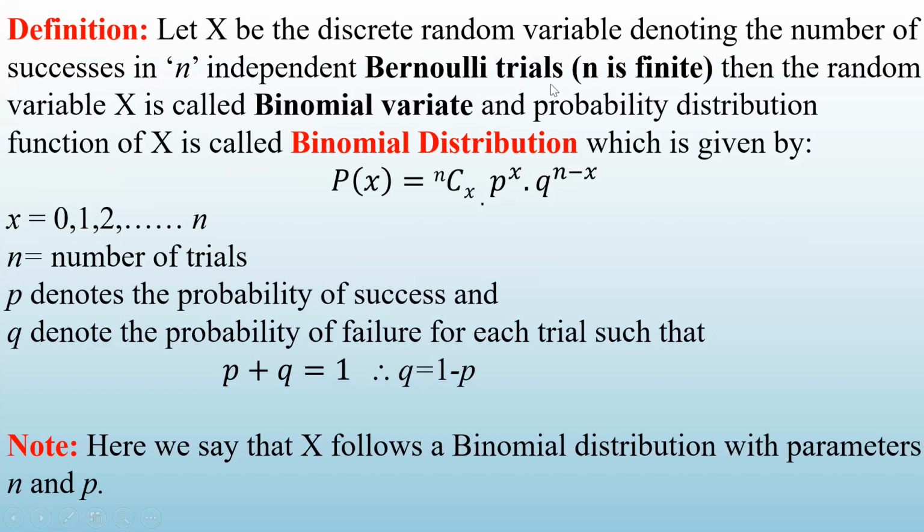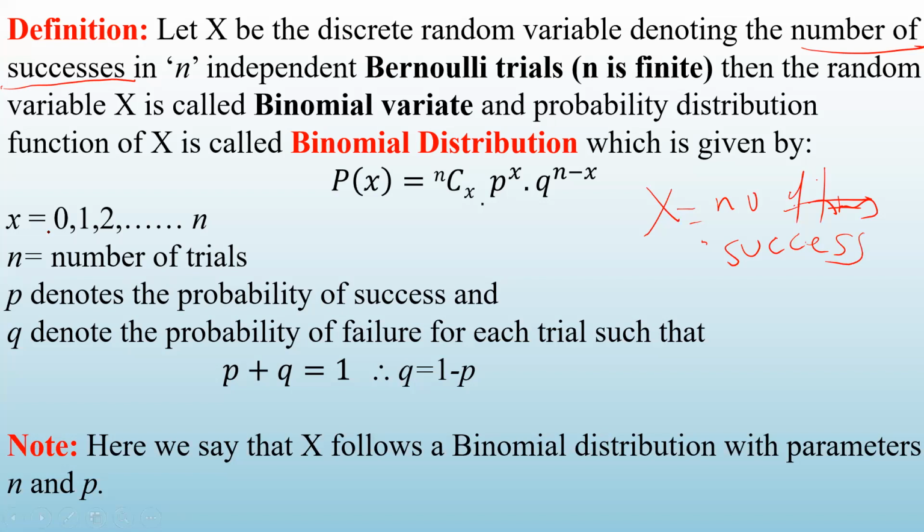If you are performing an experiment n number of times, then I define my X as the number of times you get success. Out of n trials, the number of successes is denoted by X.